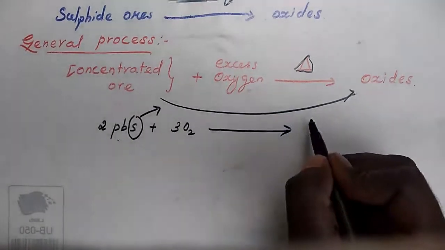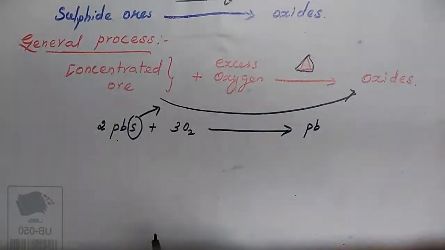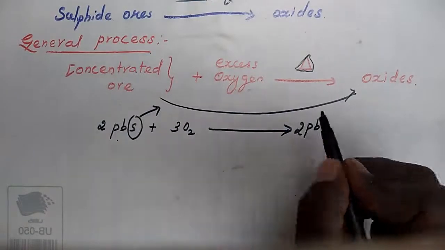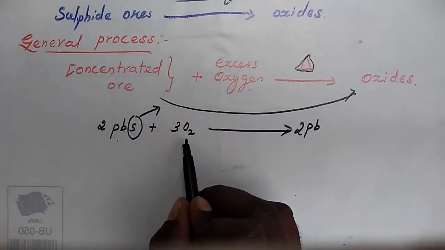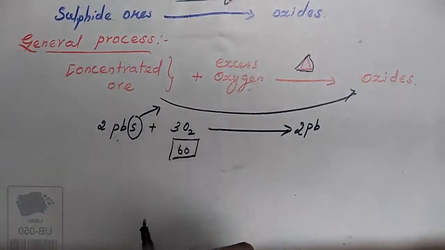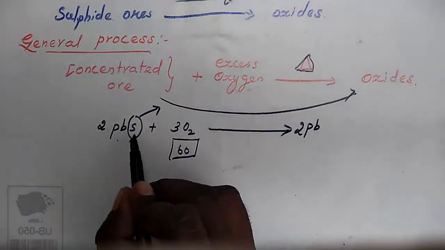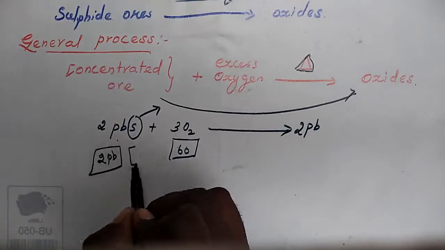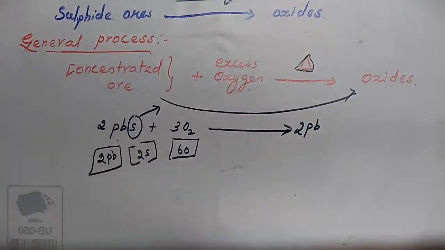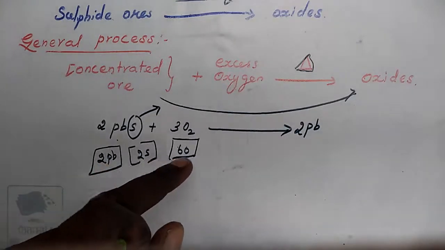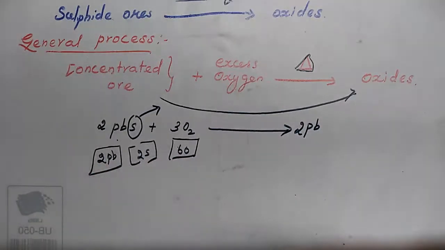2 lead, 2 sulfur, and 6 oxygen molecules.